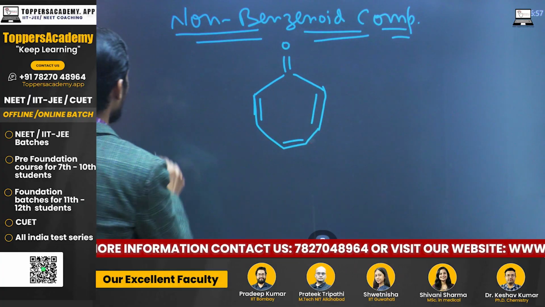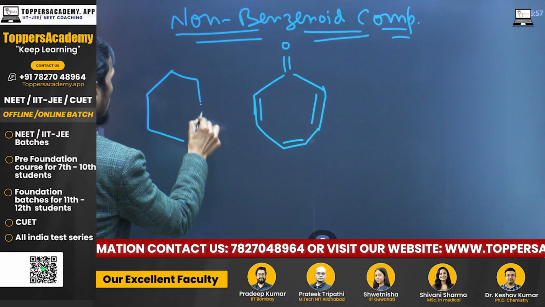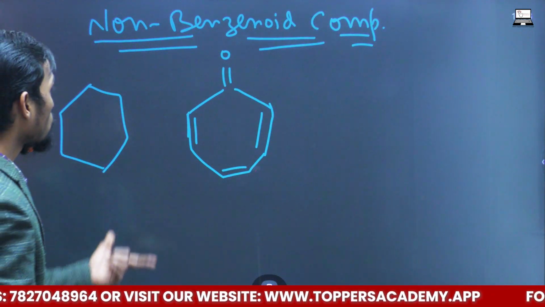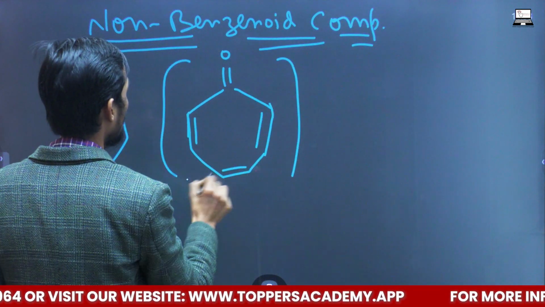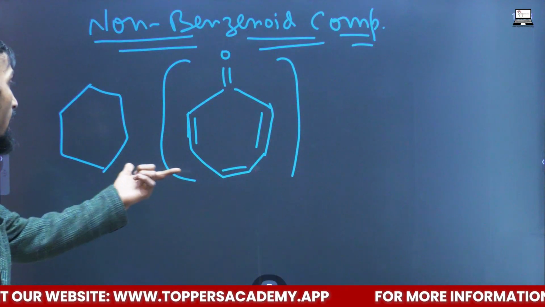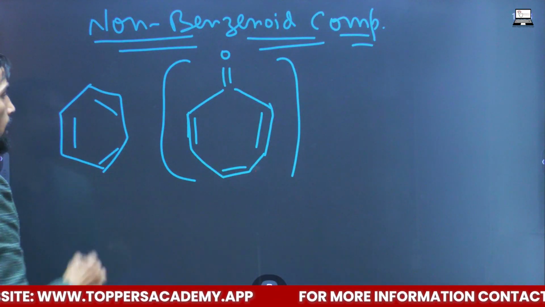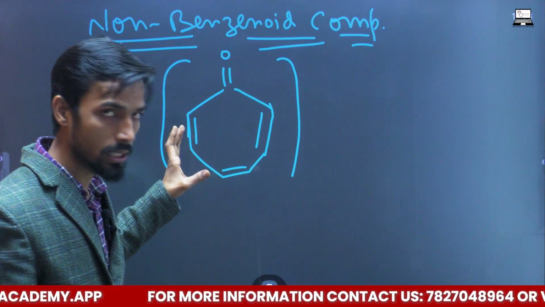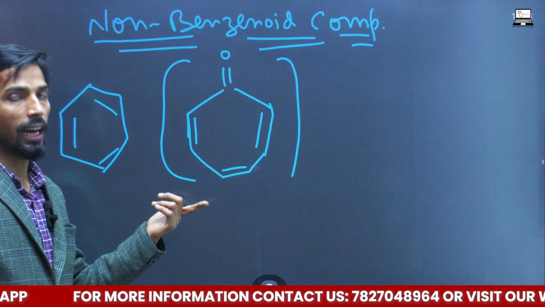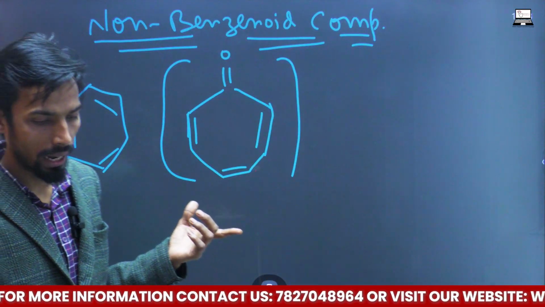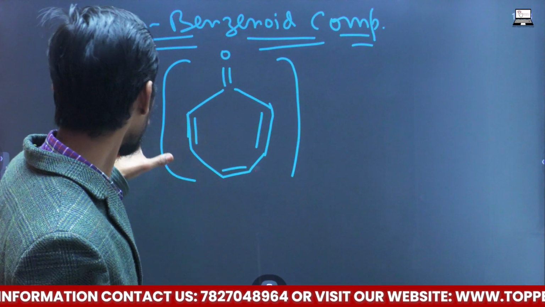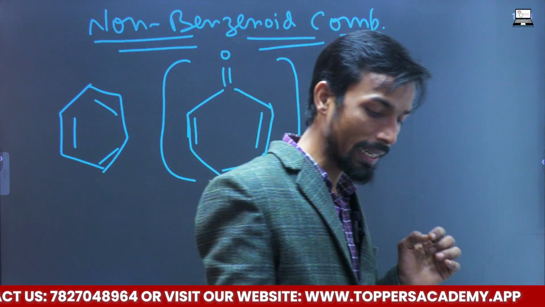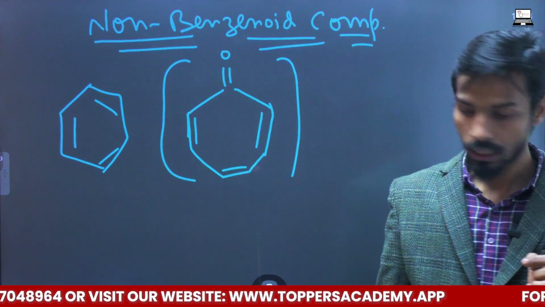The benzene ring consists of 6 carbon, but here we are having 7 carbon, and it is also an aromatic compound. This is also an aromatic compound, but it doesn't contain a benzene ring. So any such compound which doesn't have a benzene ring in its structure, but is aromatic, such compounds are known as non-benzoate compound. These are aromatic, but they don't possess the benzene ring.